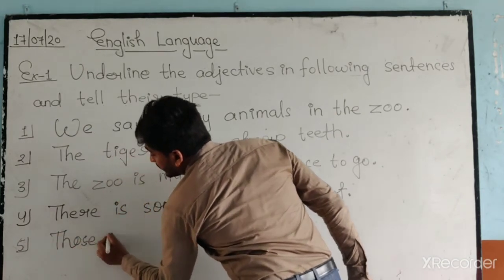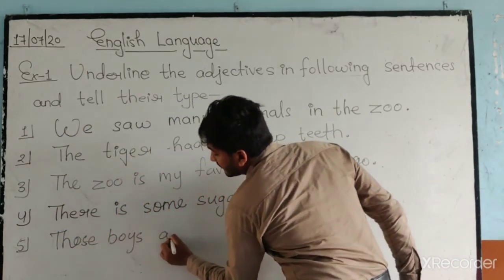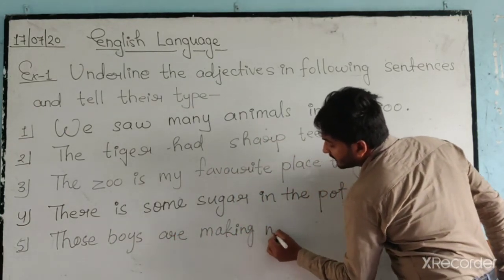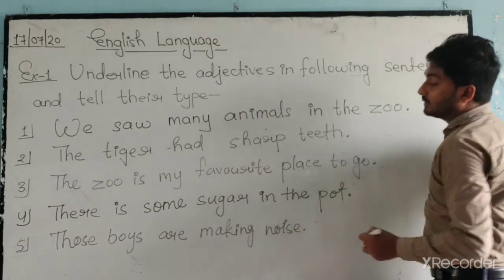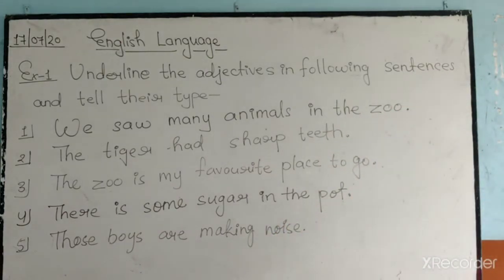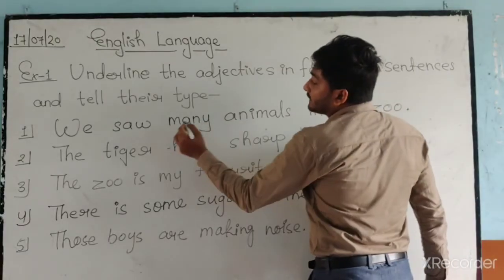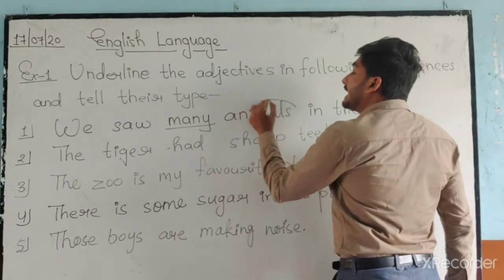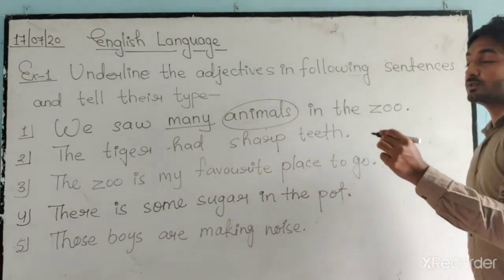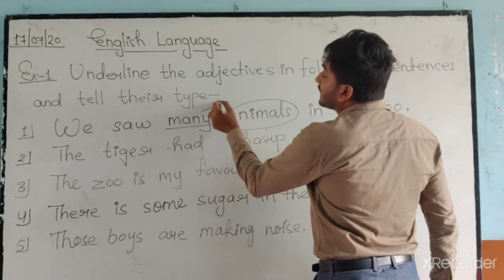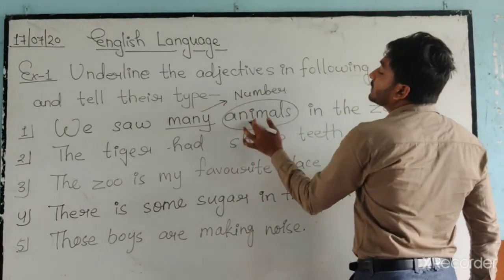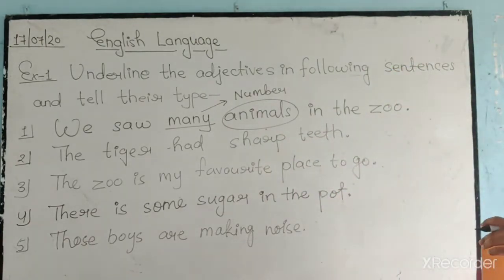Those boys are making noise. Okay. So in number 1, we saw many animals in the zoo. What is the adjective? Many. Many is an adjective which is describing the word animals, a noun. Okay, and here many is an adjective of number. Yes. Why? Because we can count animals. How many animals are there?